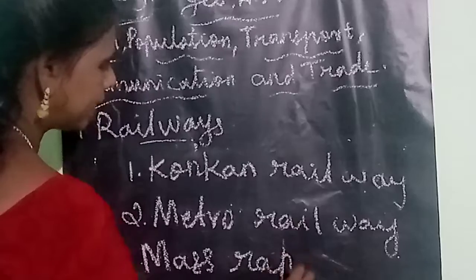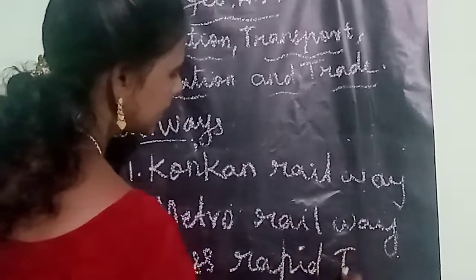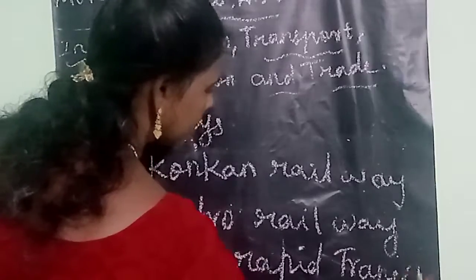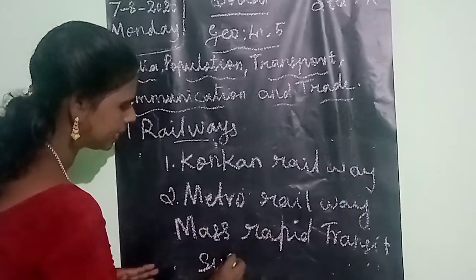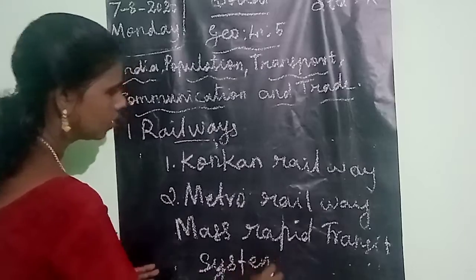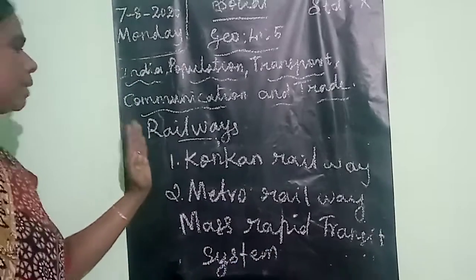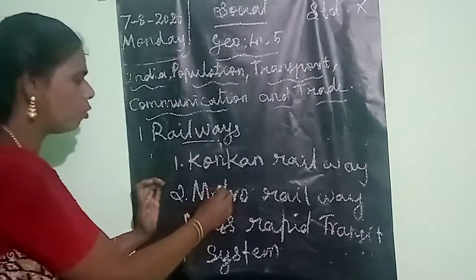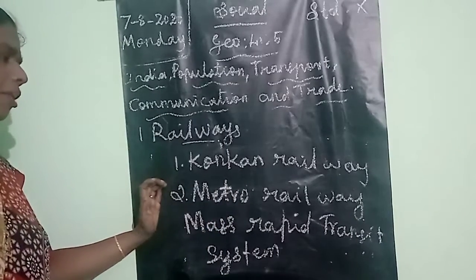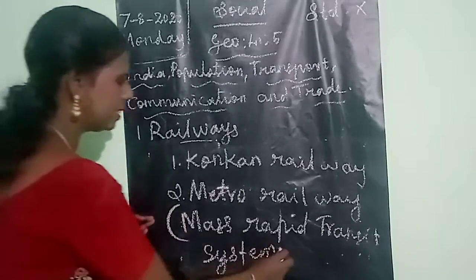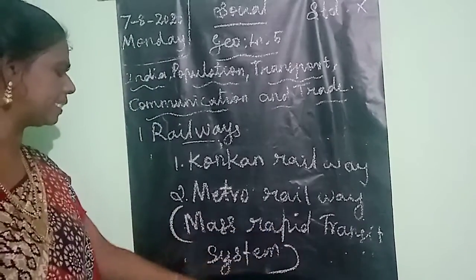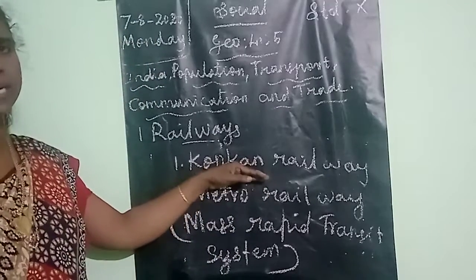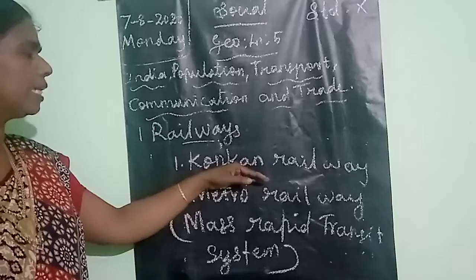Mass Rapid Transit System. Now listen here, there are two very important types of railways: Konkan Railway and Metro Railway. The Metro Railway is otherwise called the Mass Rapid Transit System. Now listen, the first one is Konkan Railway.